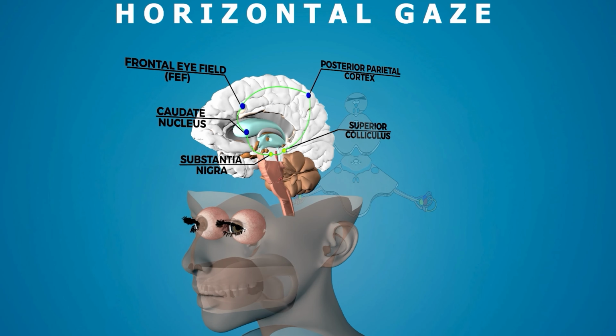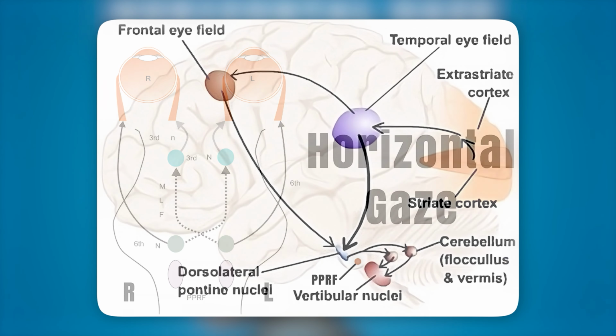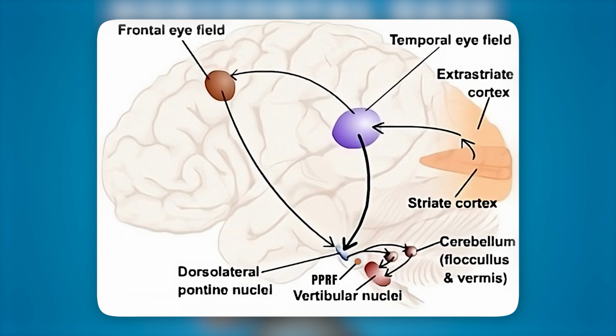The horizontal gaze control center is situated at the pons, in the name of parapontine reticular formation. From there, the infranuclear fibers reach the sixth nerve, abducens, on the same side, then cross over to the opposite side through the medial longitudinal fasciculus to reach the third and fourth cranial nerve on the opposite side. The structures involved in the supranuclear control for horizontal gaze include frontal eye field, striate cortex, temporal eye field, cerebellum, and vestibular system.